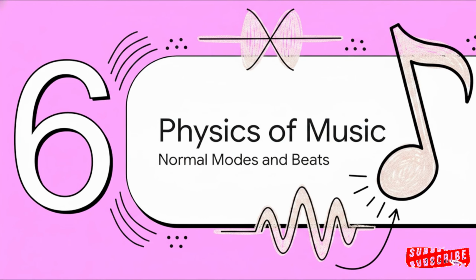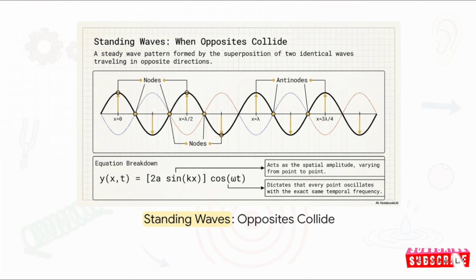Section 6. The physics of music, normal modes and beats. Let's see how this all builds into the real-world applications we love. All these concepts, speed, superposition, reflection, they combine to create the physics of music. This is exactly how beautiful sound reaches our ears. When waves are trapped between boundaries, continuously reflecting back and forth and overlapping, they create what we call standing waves.